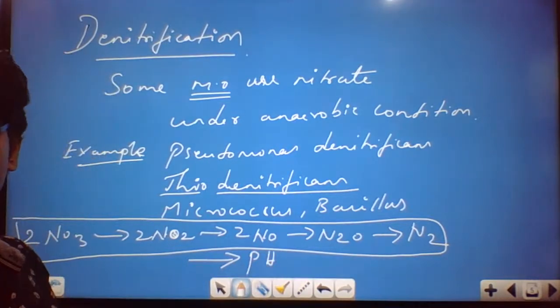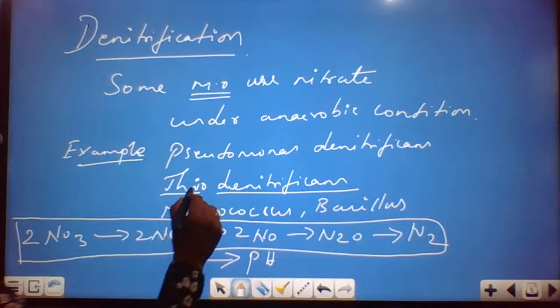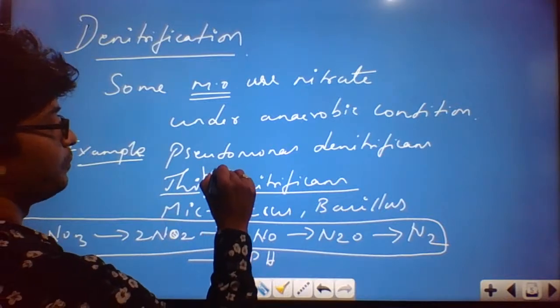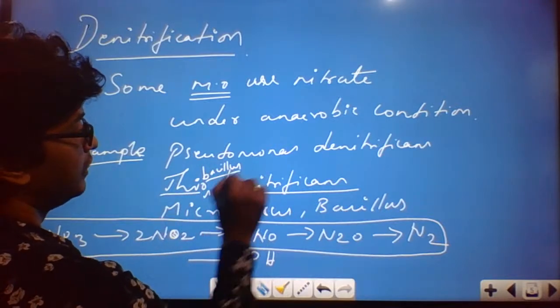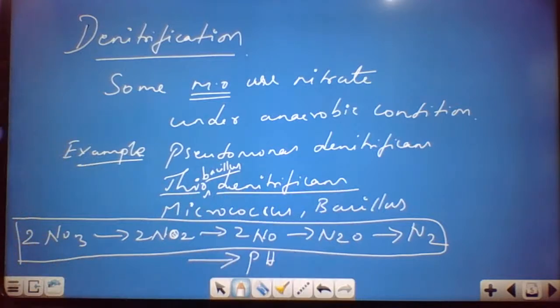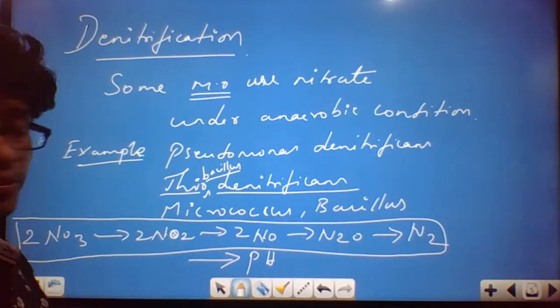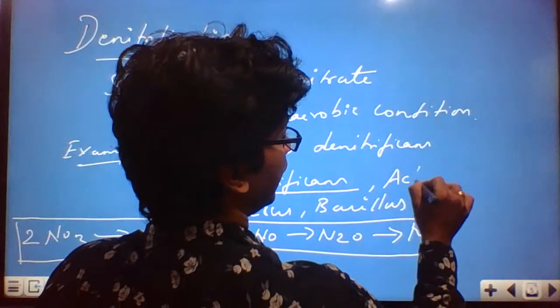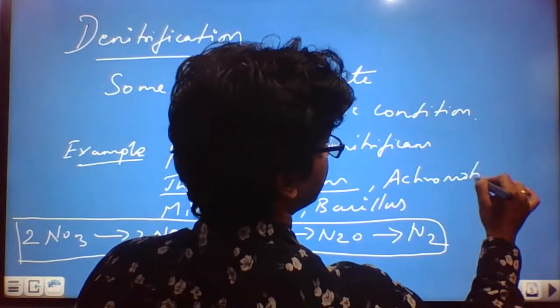And also you take Achromobacter. Thio is Thiobacillus, I just mentioned the short form: Thiobacillus denitrificans, and also Achromobacter. Fine, that is correct.